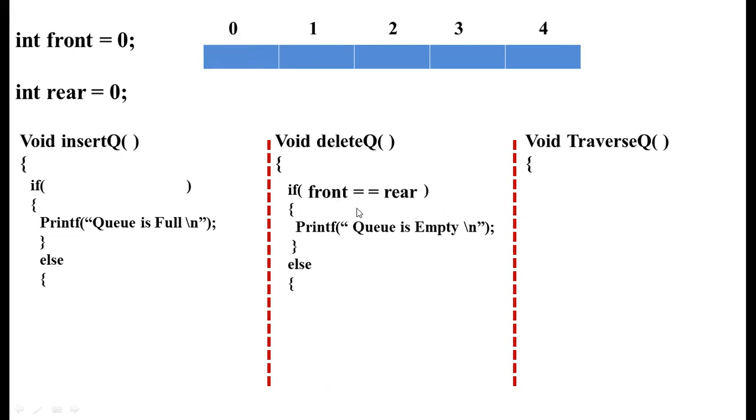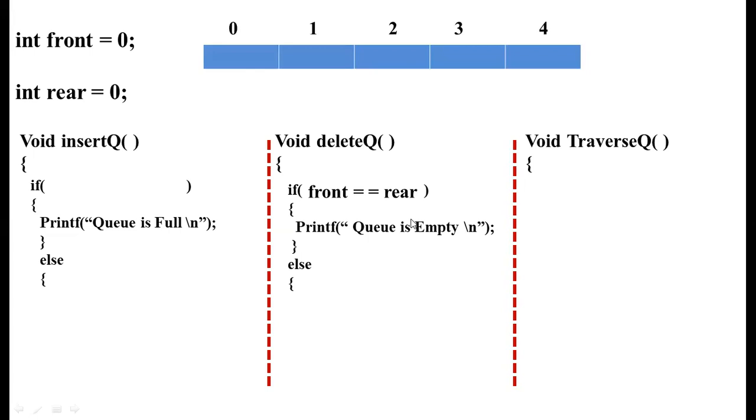When the front value is equal to the rear value, both will be equal to 0, because I said that the front will always be 0. We cannot change the position of the front. So front always points to the first location with index value 0. When the front is equal to the rear, we need to print the message saying that the queue is empty.